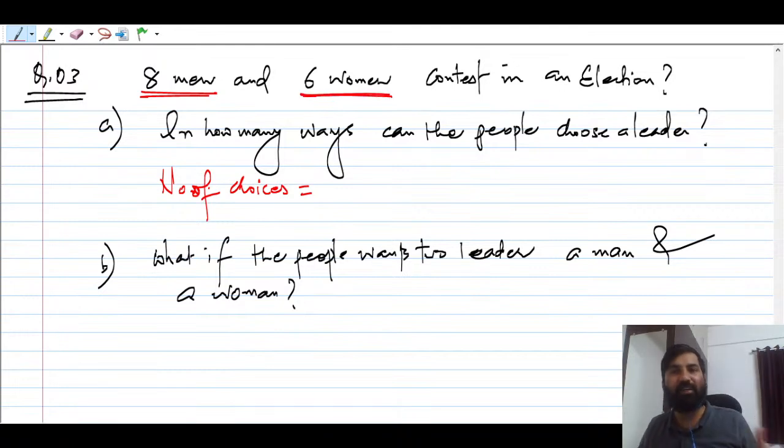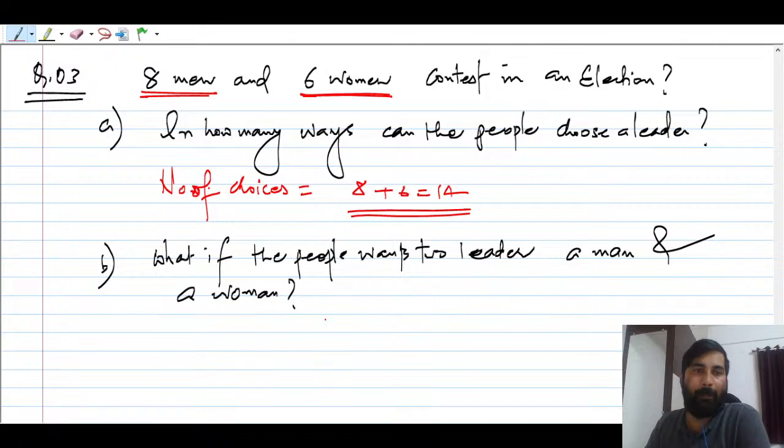Either it can be a man or a woman, right? So first A is going to be 8 plus 6, that is 14. There is a sense of addition, right? Both events do not have to occur.